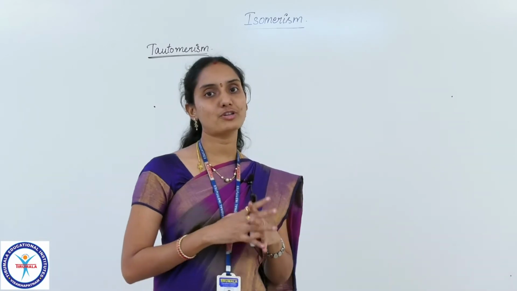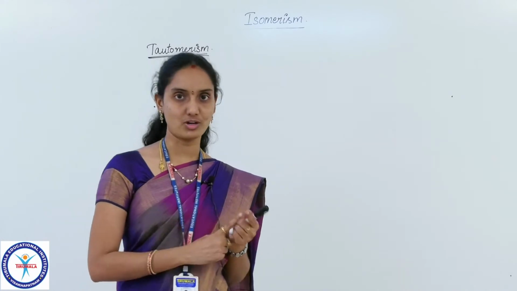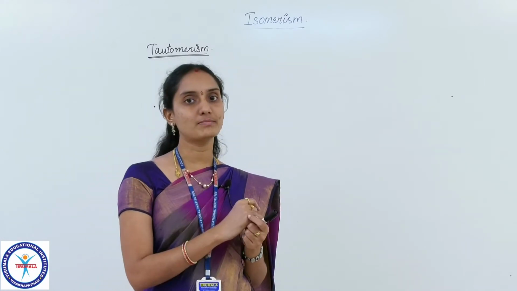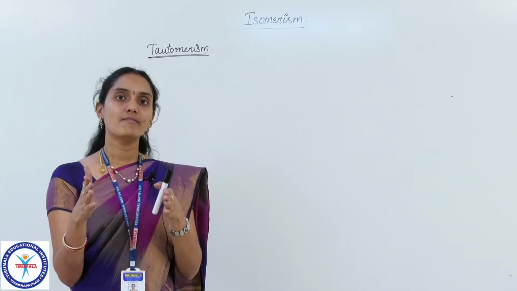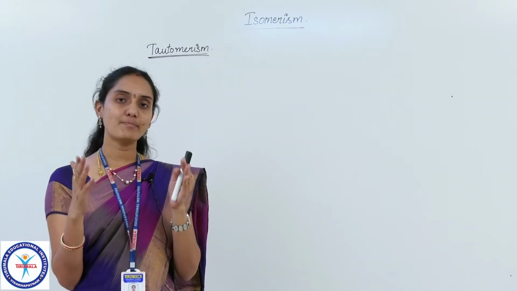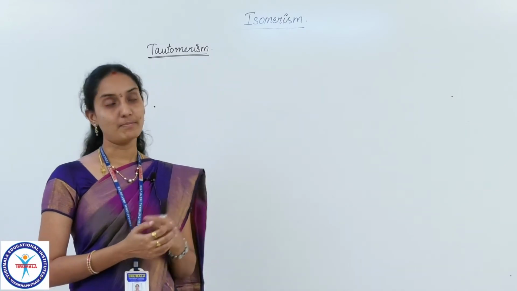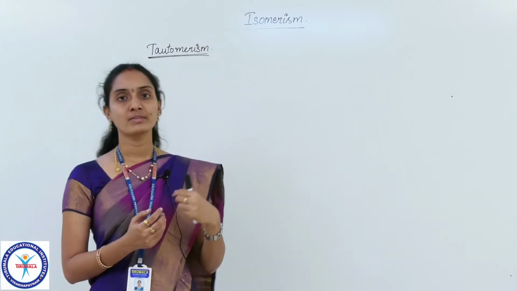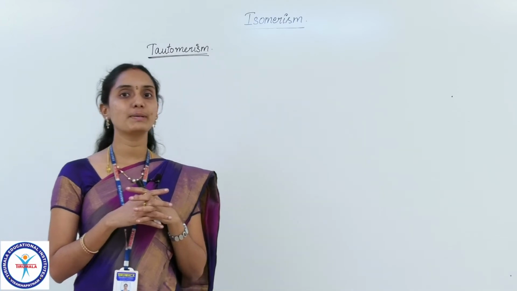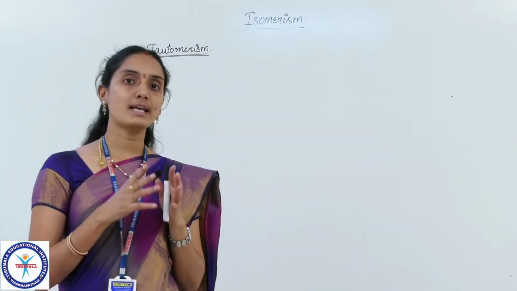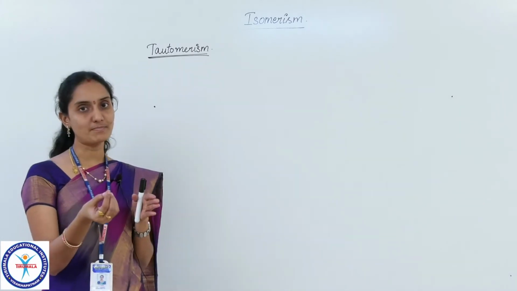in the other types of structural isomerisms, that is chain isomerism, position isomerism, functional group isomerism and metamerism, that we have discussed so far, in all these types of isomerisms, we have explained the type of relation between two different compounds. But in this type of isomerism, the compound is the same. Only one compound will exhibit this isomerism. Within the same molecule or the same compound, the other structure exists due to some differences.